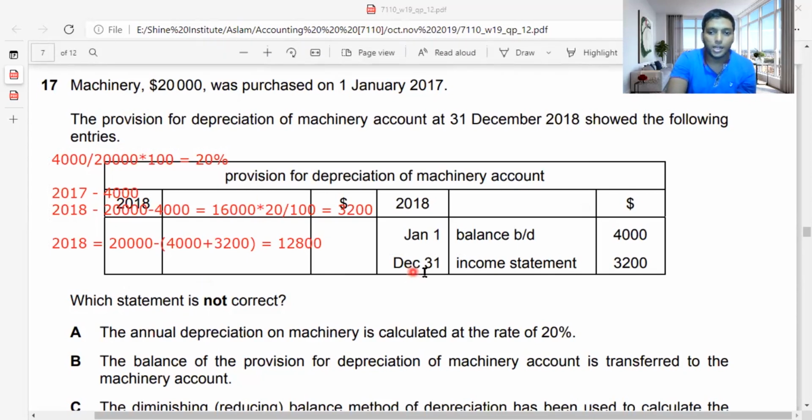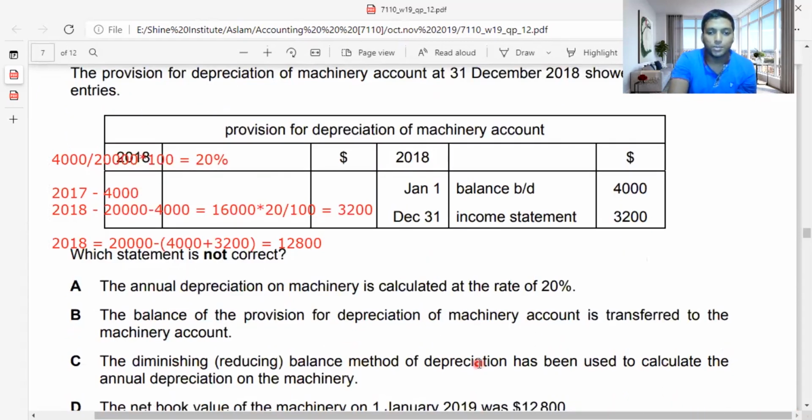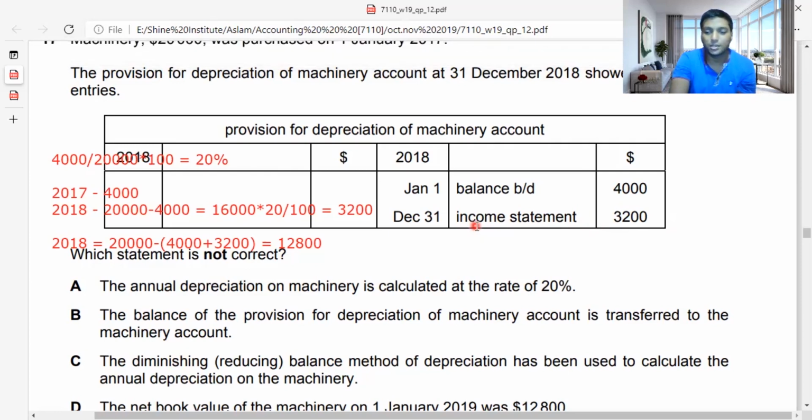So here I already have an idea. A: The annual depreciation of machinery is calculated at the rate of 20%. Correct. B: The balance of the provision for depreciation of machinery account is transferred to the machinery account. Normally we don't transfer the provision for depreciation account to the machinery account; we transfer it to the depreciation account. So this is wrong. So B is wrong, B is the answer, because what is wrong we should find as the answer.